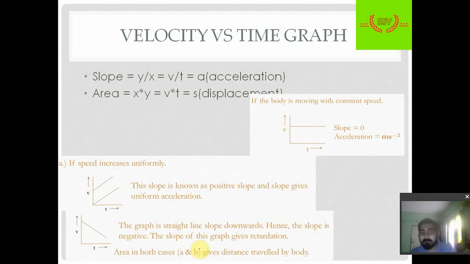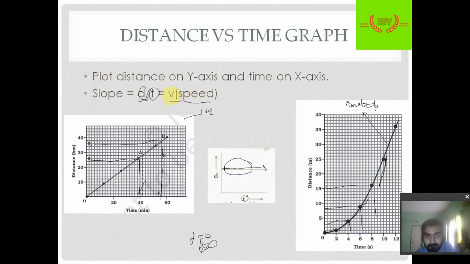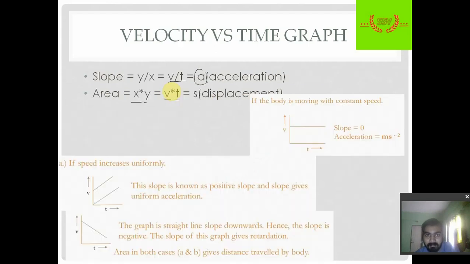Next is velocity time graph. Again, the slope of velocity time graph shows y by x, that is v by t, and velocity divided by time is what we have discussed as acceleration. Here slope is acceleration, while the area under this graph is x multiplied by y, that is velocity multiplied by time. And from this equation, v into t is the distance. Hence, for velocity time graph, v into t is displacement. So area under this curve is known as displacement.